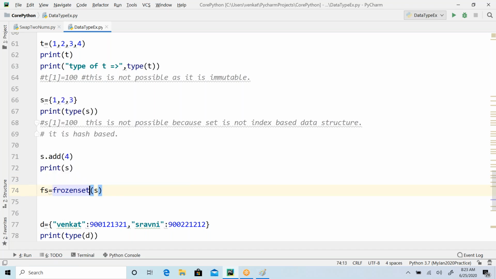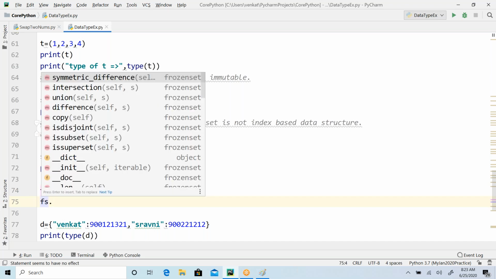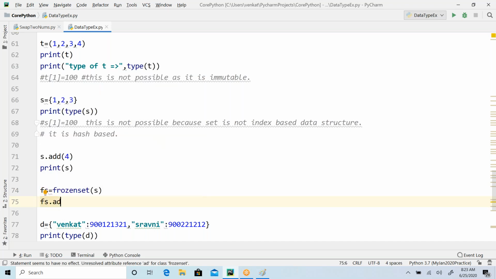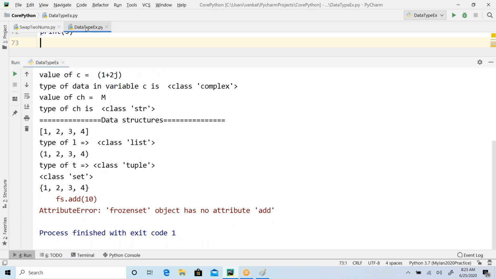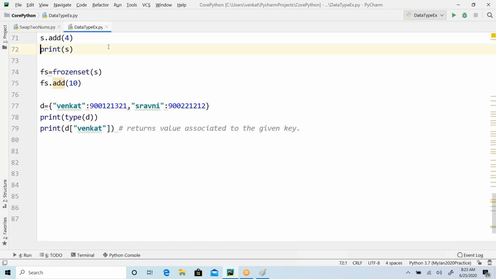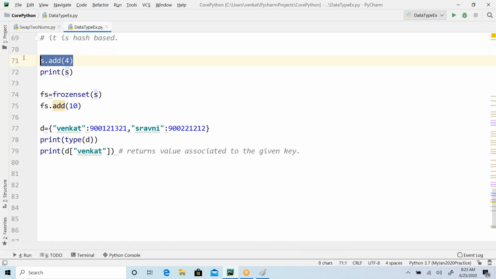Now fs got frozen, so you are not allowed to modify anymore. You don't have any add function here. If you try to do that, it gives an error. So you cannot add any more elements to fs because fs is a frozen set. Here I can add the element, but here I cannot add.